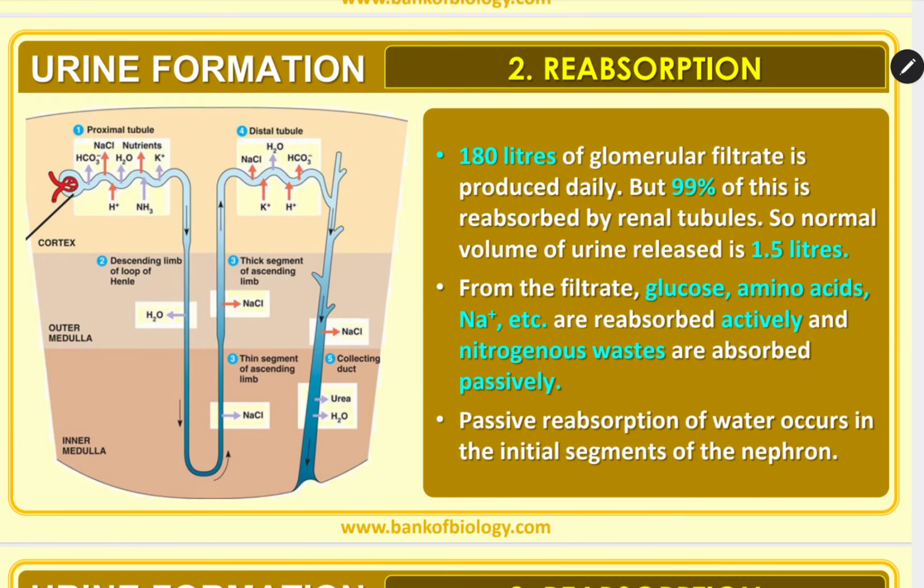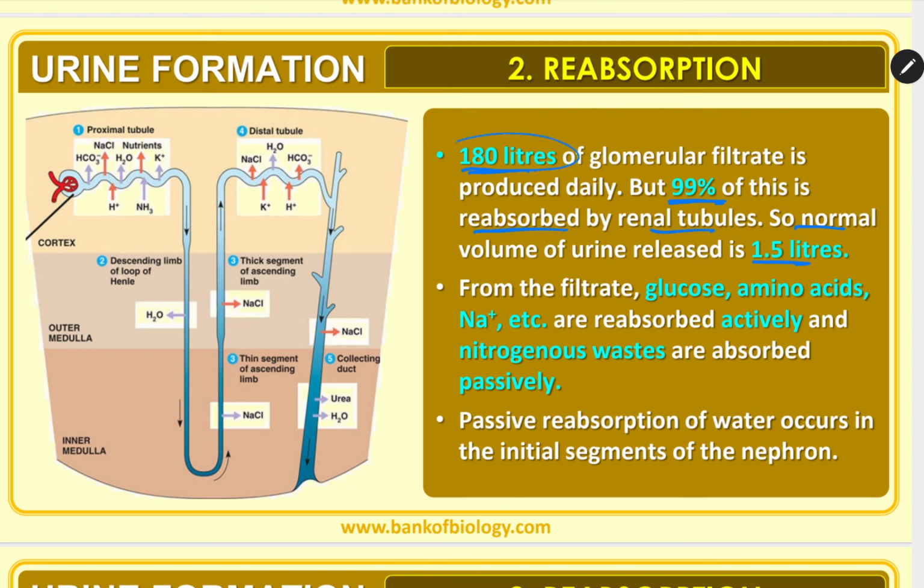180 liters of glomerular filtrate is produced daily, but 99% of this is reabsorbed by renal tubules, that is PCT, loop of Henle, and DCT. So the normal volume of urine released is 1.5 liters.